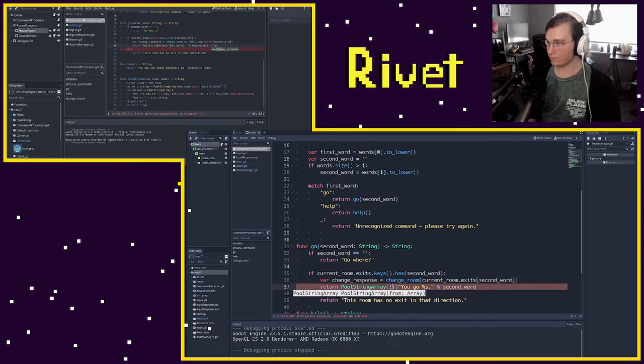But so we're going to make an array. We want the first element to be you go here, you go west, etc. Because we want that to appear first. And then after that, we're going to add our change response. And so here we'll have this. And again, we want to join this and our delimiter is going to be a new line.